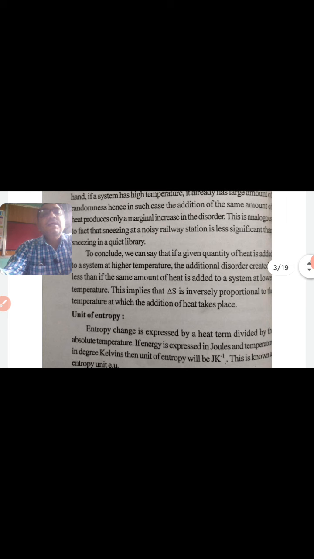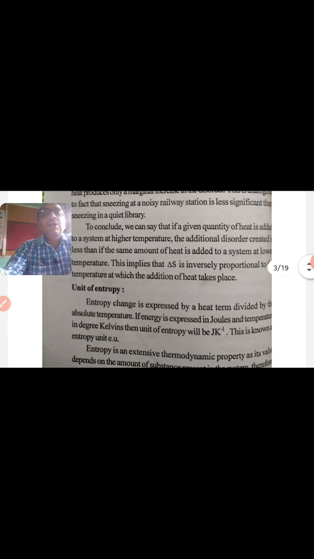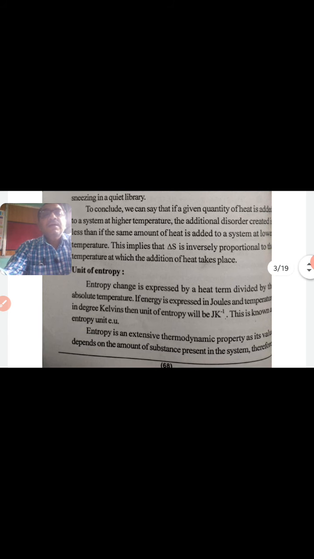Here, when we consider the entropy term, there is a unit notation for entropy. Entropy change is expressed by a heat term divided by the absolute temperature. If energy is expressed in joules and temperature in Kelvin, then the unit of entropy will be joule per Kelvin.